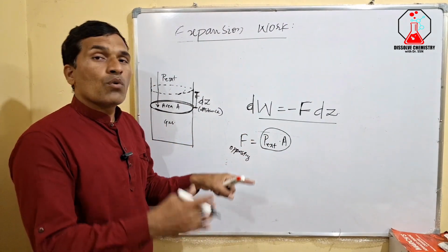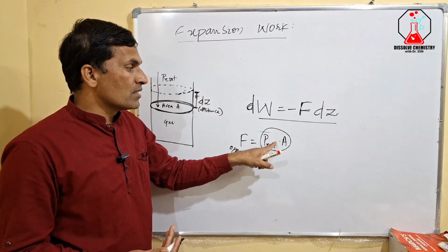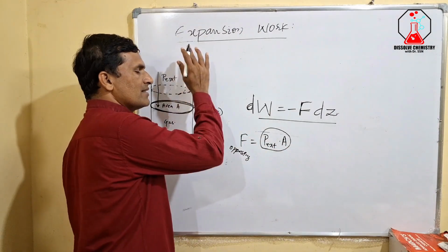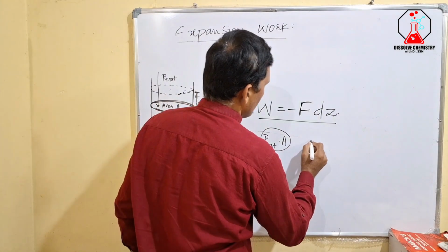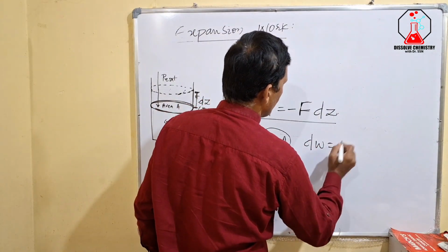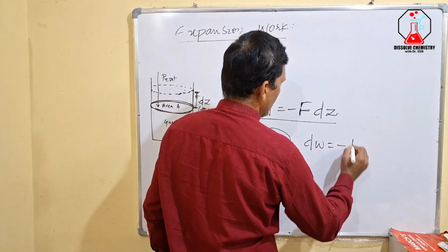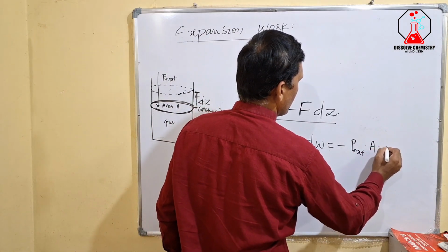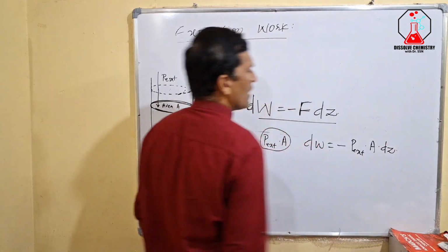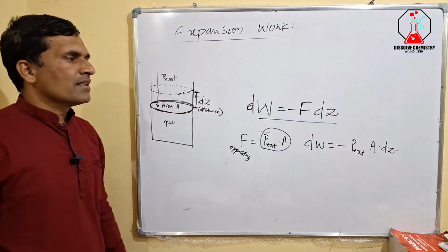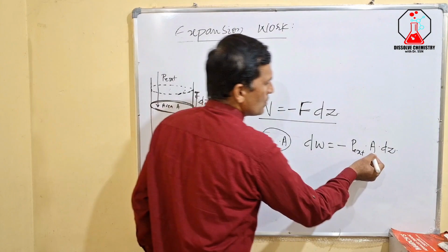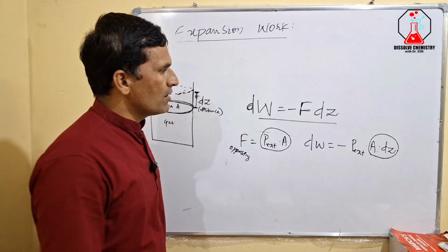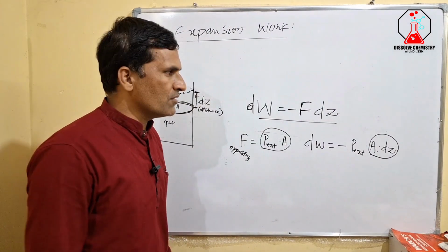Therefore the overall opposing force is P external into area. As it is rising up, we write dW is equal to minus P external into area into dz. And you should remember that area into distance, dz, is what is covered by the gas during expansion.